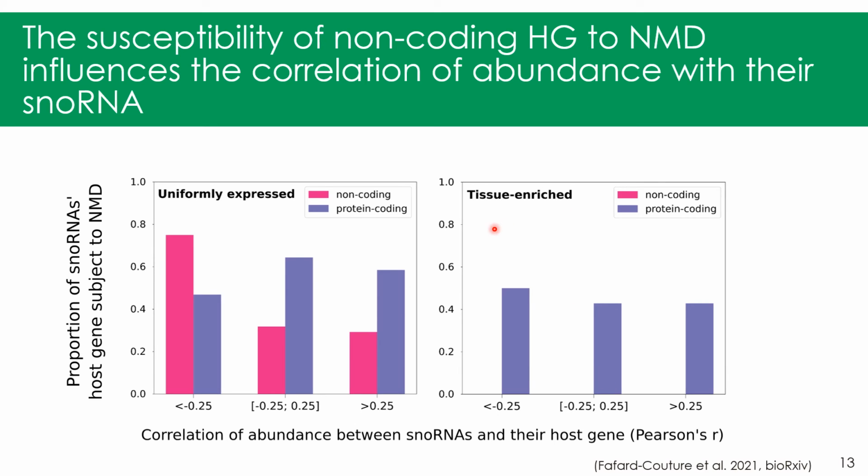Now for a non-coding host gene of tissue-enriched snoRNAs, none of them is subject to NMD. And for protein-coding host genes, we don't see a clear trend across correlation of abundance.